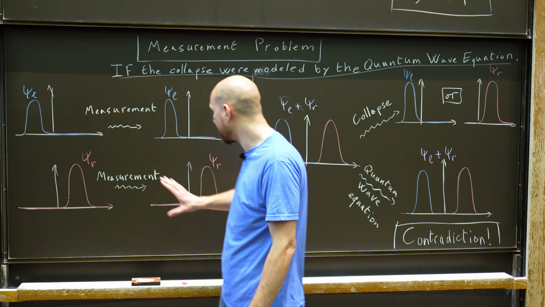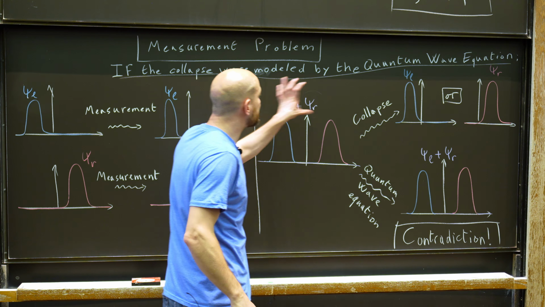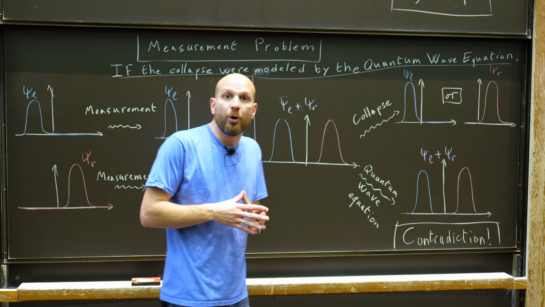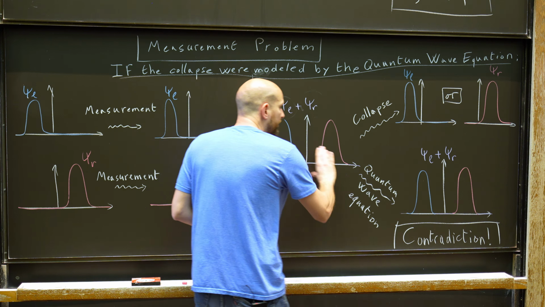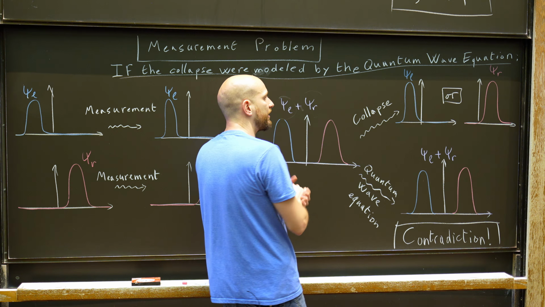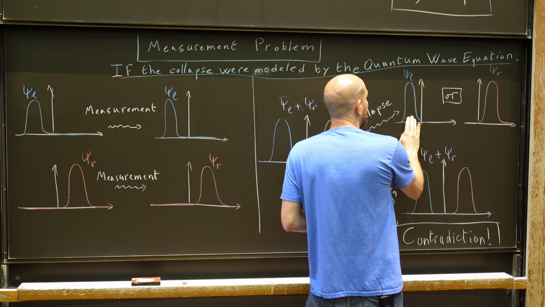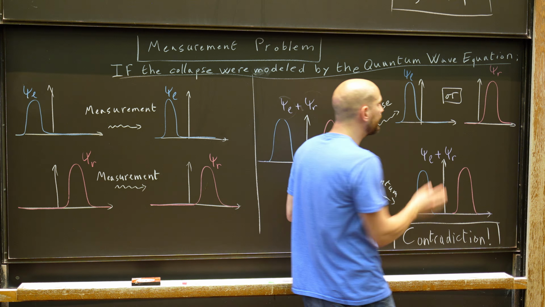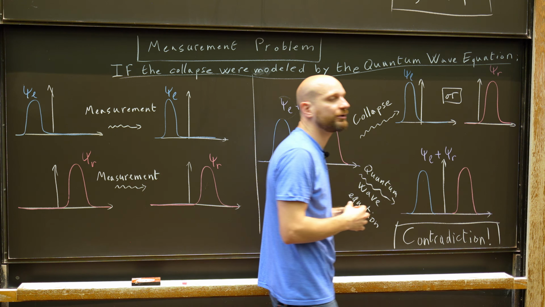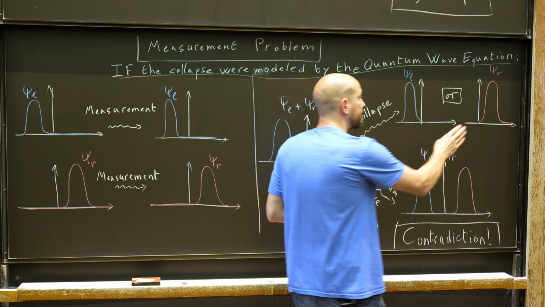Psi R through the measurement should remain psi R. So what about psi L plus psi R? Well, the collapse rule that we talked about earlier says that if I start with psi L plus psi R and I measure whether the particle is on the left or on the right, then I will get one of two possibilities. With a 50% chance, the particle will come out on the left and the wave function will become psi L. And with a 50% chance, the particle will be measured to be on the right and its wave function will become psi R.